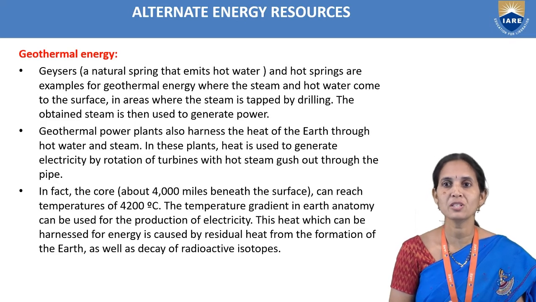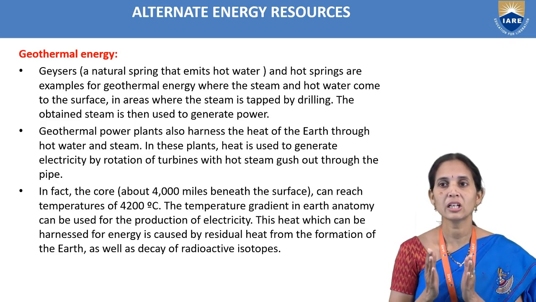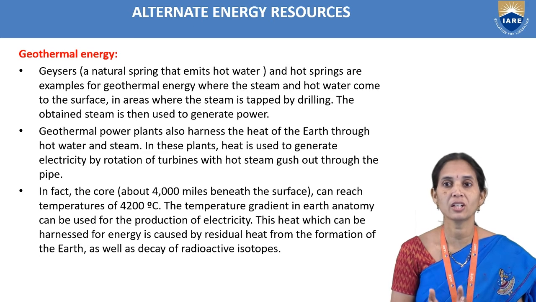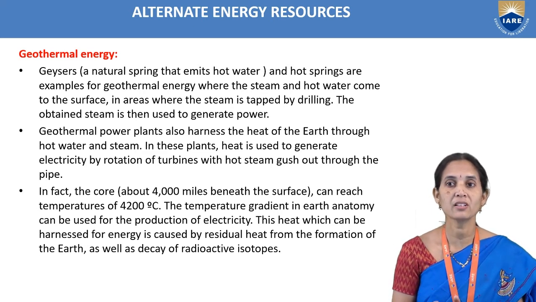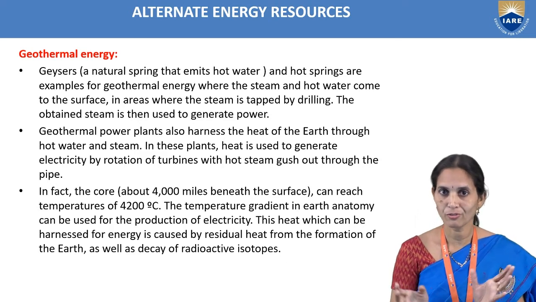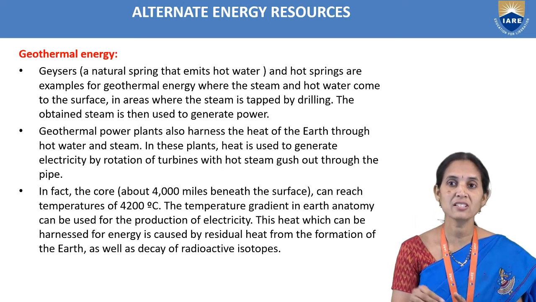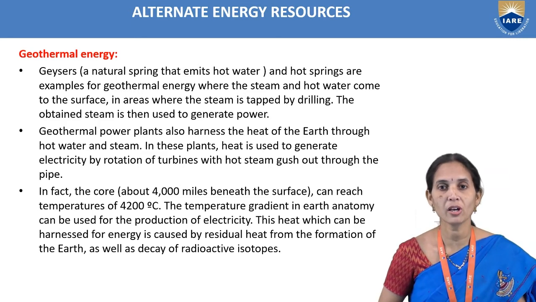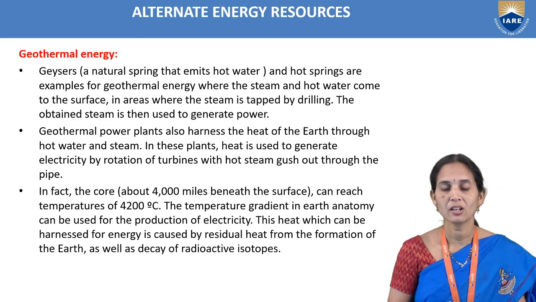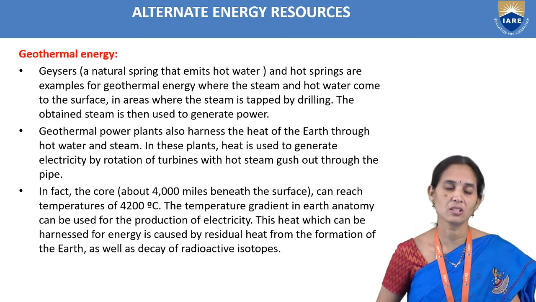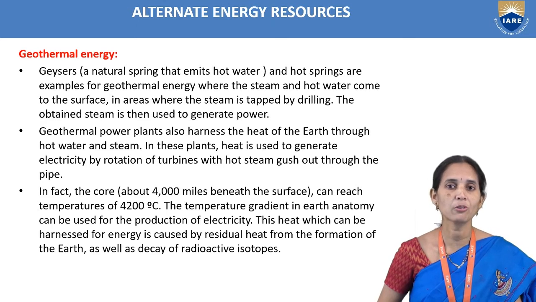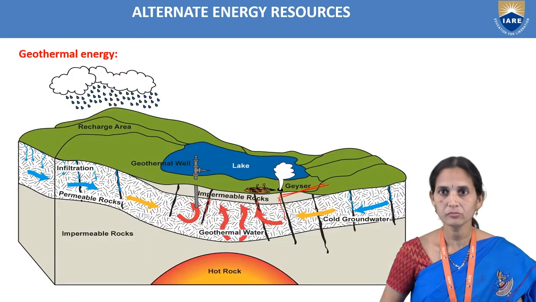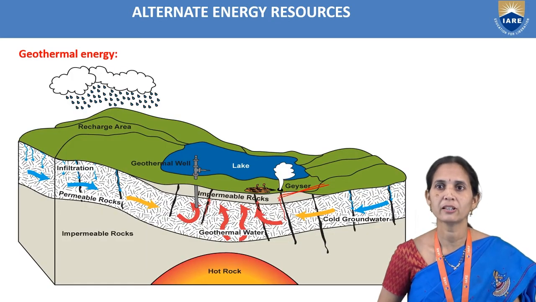It is because of residual heat from the formation of the earth, and because of the decay of radioactive isotopes, we are getting that much heat under the surface. In the diagram we can understand this clearly.